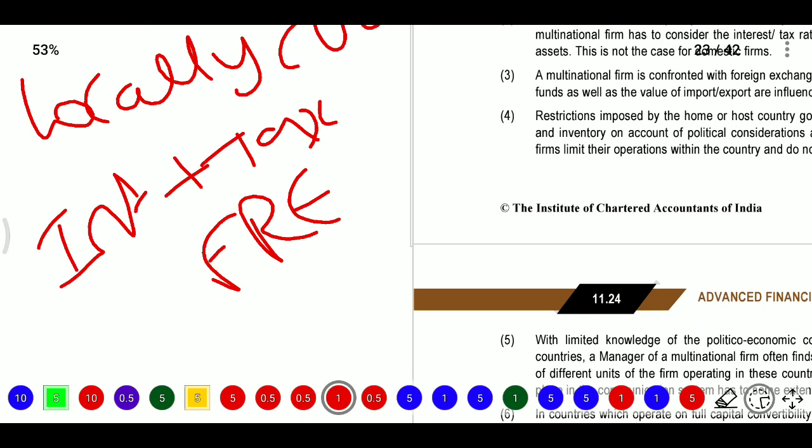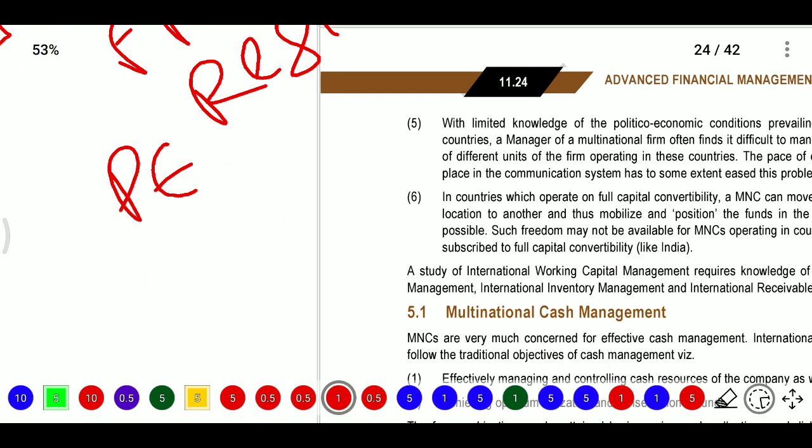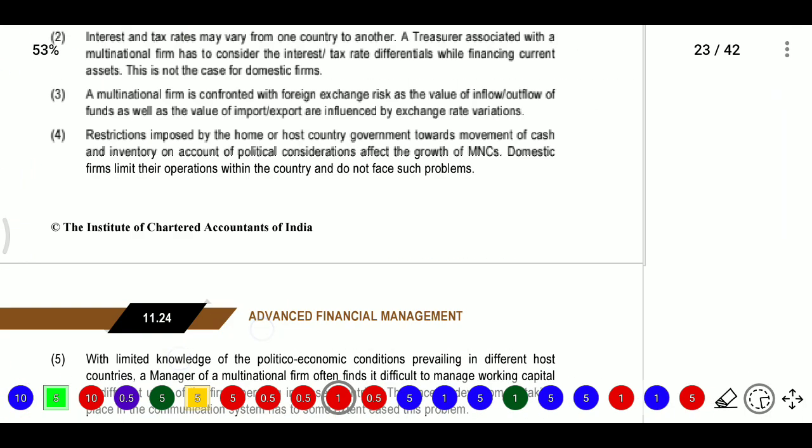After that, some host countries will restrict converting or taking out the amount we are earning; they will impose some restrictions, or in some cases we do not have the political knowledge. This is also one problem. And MNCs may not be given full capital convertibility. These are all problems that will be there.